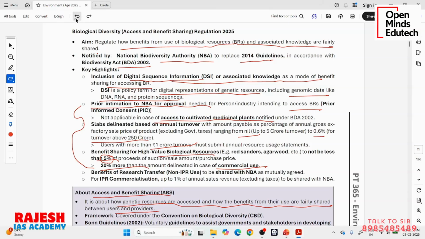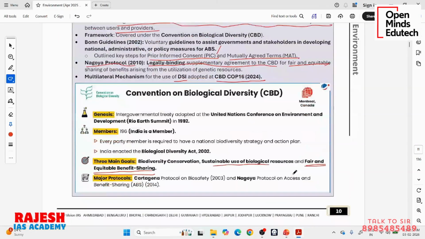Then there is benefits of new research transfer. If you are using it for non-IPR use, that means you are not making a patent out of it. IPR is intellectual property right. That means you are making a patent. Whatever information, traditional knowledge you have taken from us, if you are making a patent out of it, then the agreement will be different. Then you have to give 1% of annual sales revenue to us. But if you are not making a patent out of it, then as mutually agreed, whatever is in the agreement will be followed. So this is basically the news.